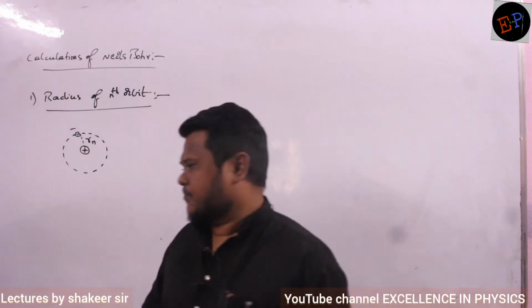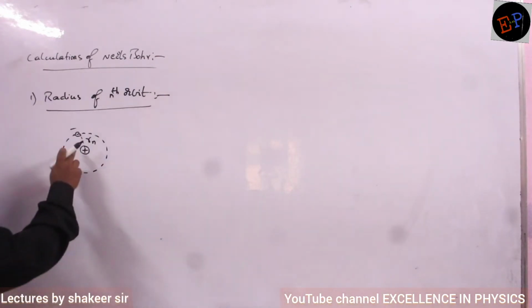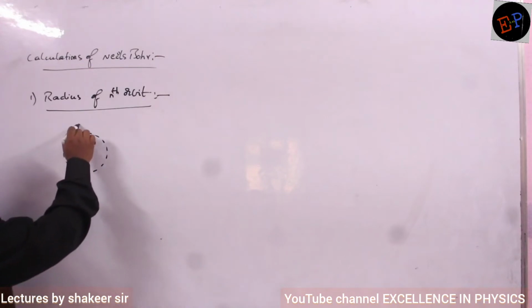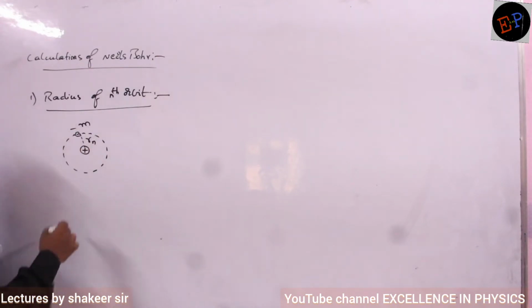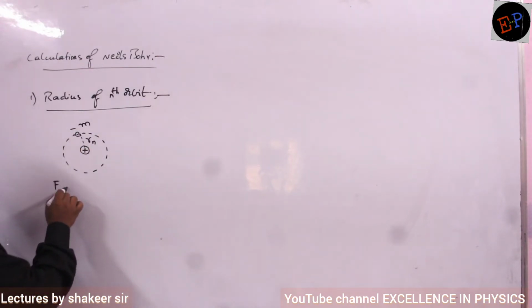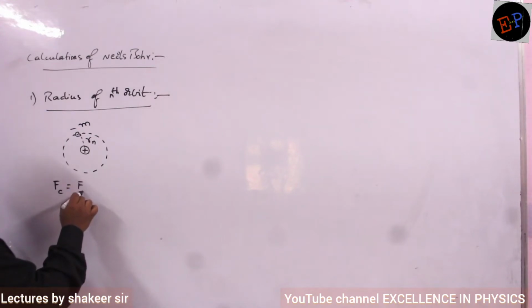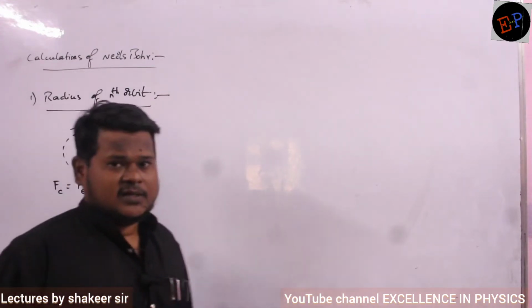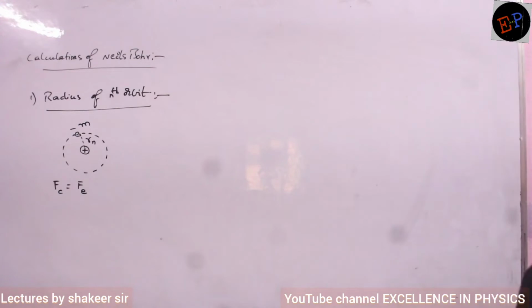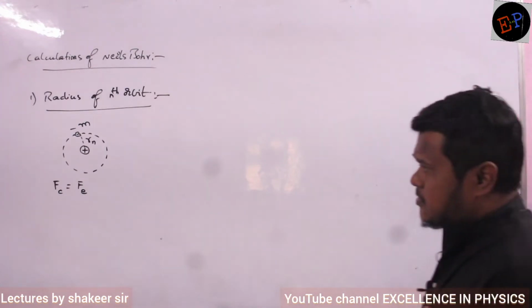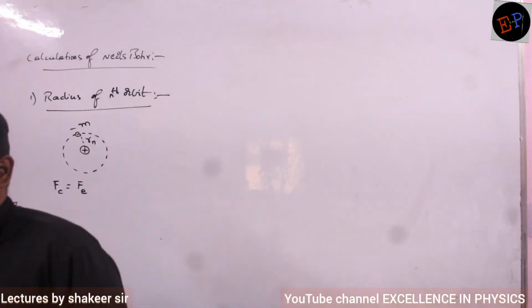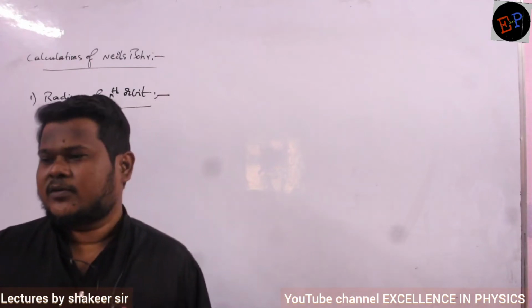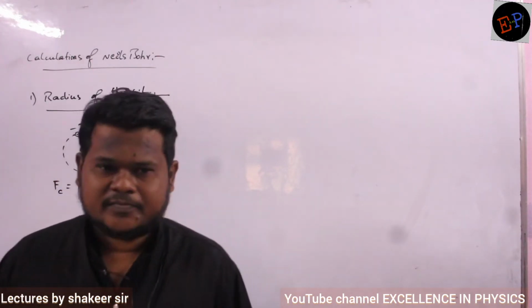Nth orbit. So on this electron, if mass of the electron is m, who is providing the centripetal force? Centripetal force is provided by electrostatic force of attraction. Already we studied, no? Who is providing the centripetal force? The force of attraction between nucleus and the electron. Are you able to understand?